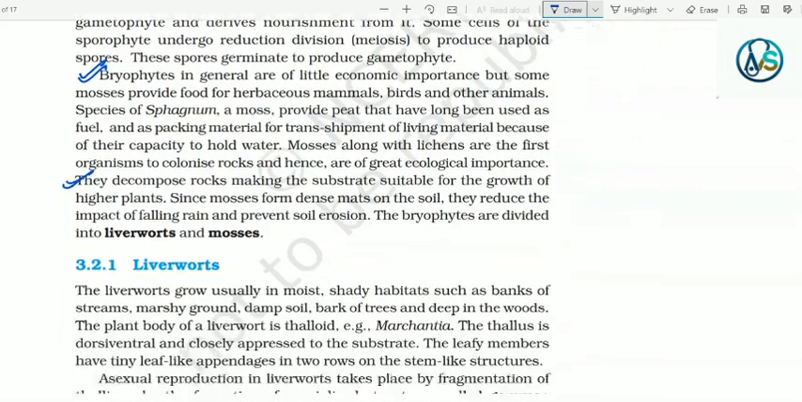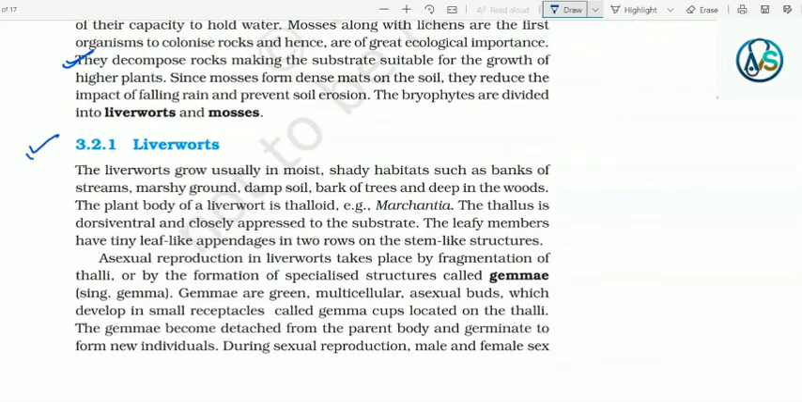The bryophytes are divided into liverworts and mosses. 3.2.1 Liverworts. The liverworts grow usually in moist, shady habitats such as banks of streams, marshy ground, damp soil, bark of trees, and deep in the woods. The plant body of liverwort is thalloid, example Marchantia. The thallus is dorsiventral and closely appressed to the substratum. The leafy members have tiny leaf-like appendages in 2 rows on the stem-like structure. Asexual reproduction in liverworts takes place by fragmentation of thalli or by the formation of a specialized structure called gemmae.